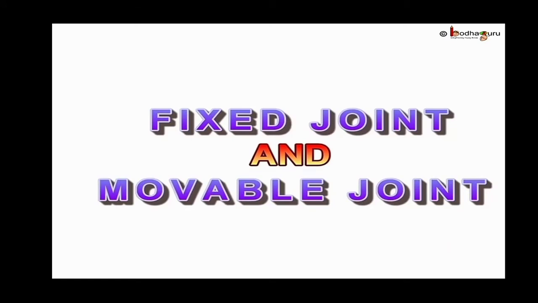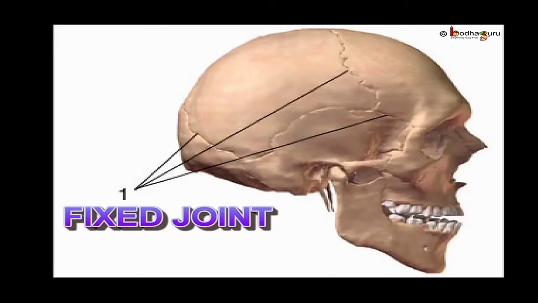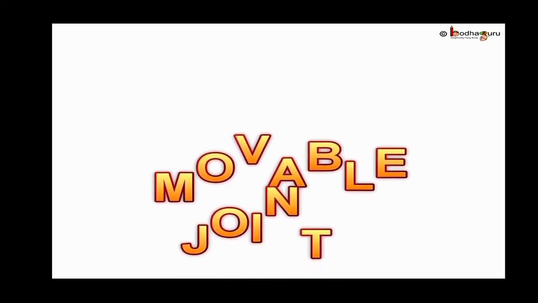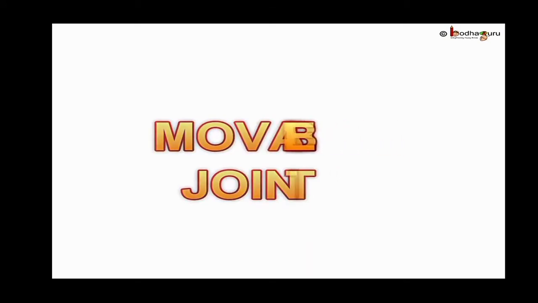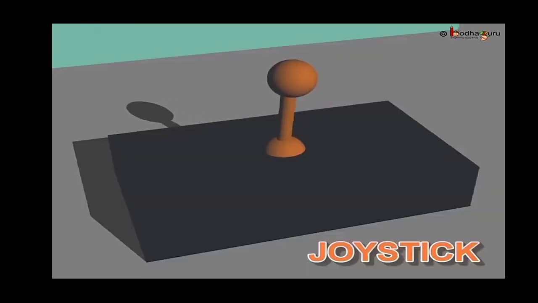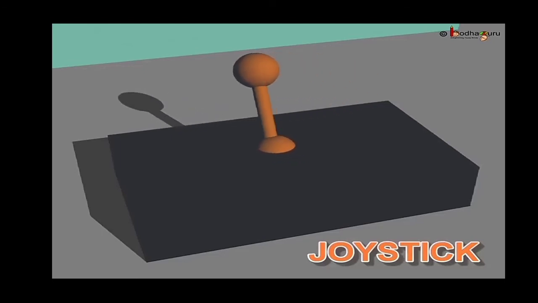First one, fixed joint. As the name suggests, it cannot move. The skull is an immovable joint. Next, movable joints. These are the joints which can move. Not all the movable joints move in all the directions. Let us see various movable joints.